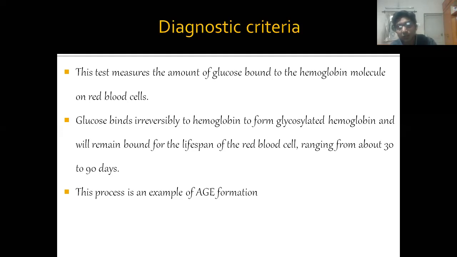planning. Now, this process is an example of AGE formation. That means glucose will bind irreversibly to the hemoglobin and will remain in the blood for 30 to 90 days.